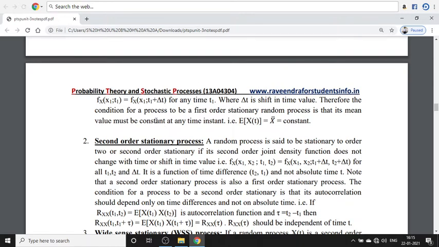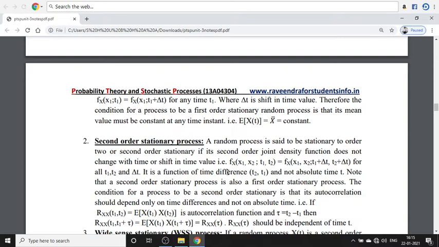Therefore, the condition for a process to be a first order stationary random process is that its mean value must be constant at any instant of time. Even when the time changes, the mean must be constant for a first order stationary process. Next we will go with the second order stationary process.